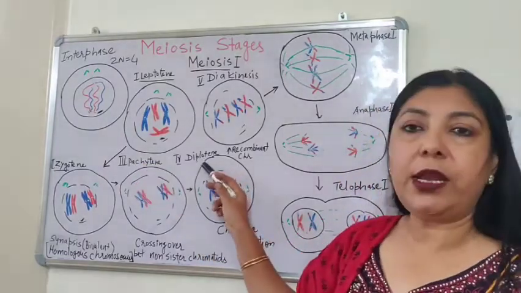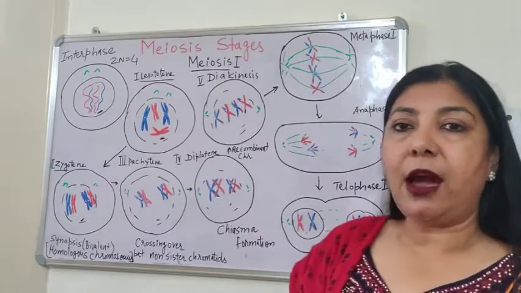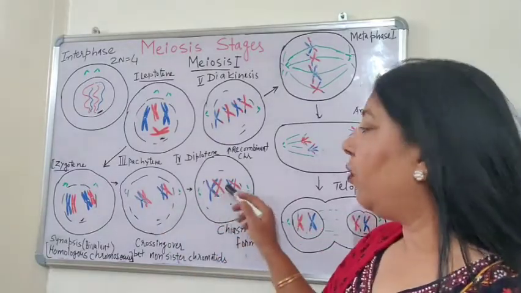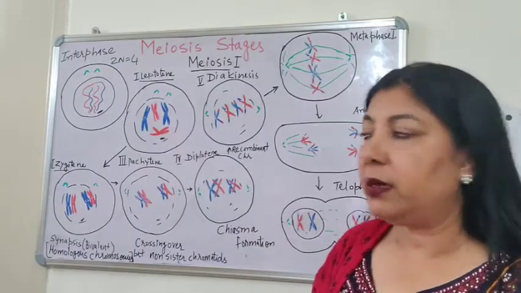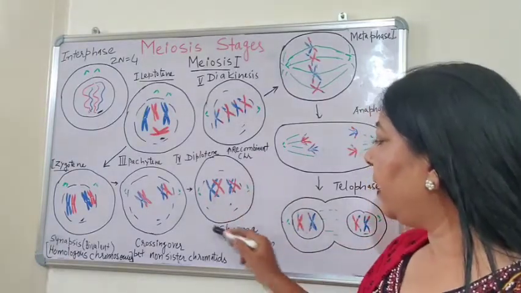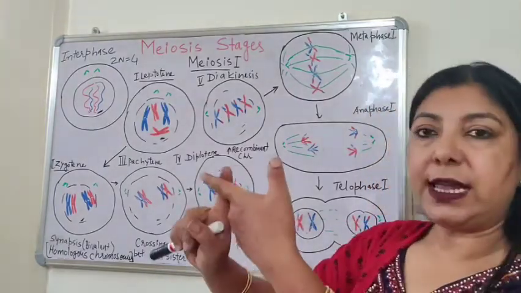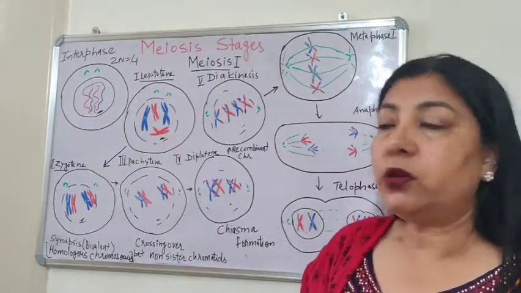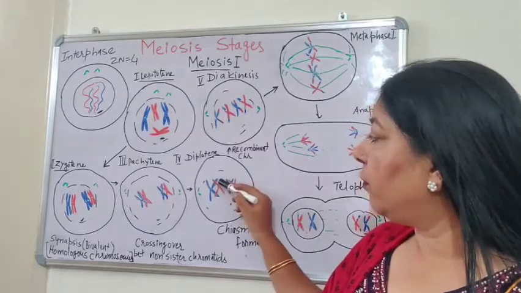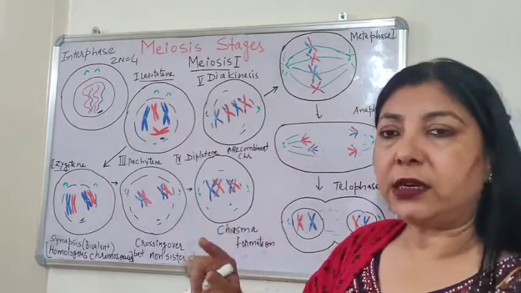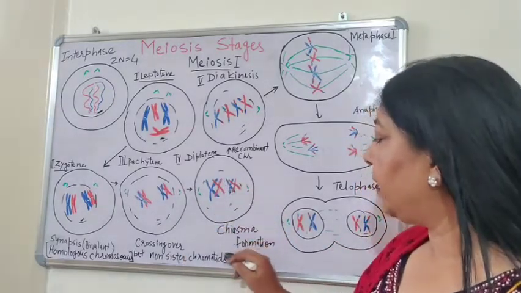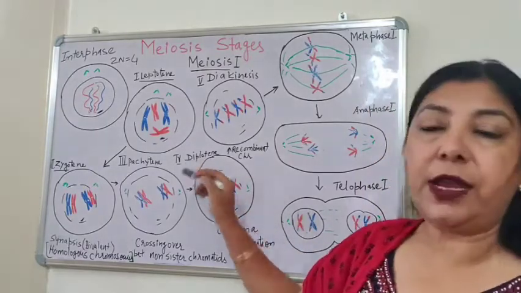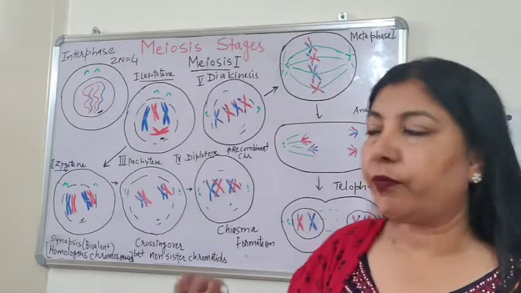Now comes diplotene. During diplotene, after crossing over, there is repulsion between the homologous chromosomes. As a result, there is the formation of a cross-like structure which is called chiasma. So, at the point of crossing over, a cross-like structure is formed, which is called chiasma formation. So, chiasma formation takes place during diplotene.